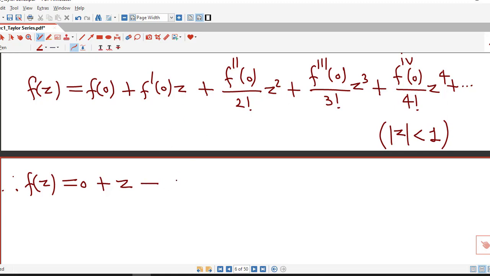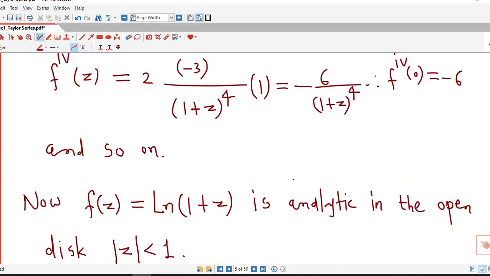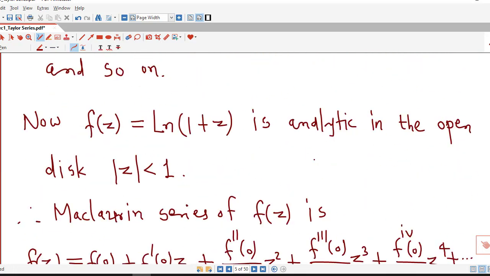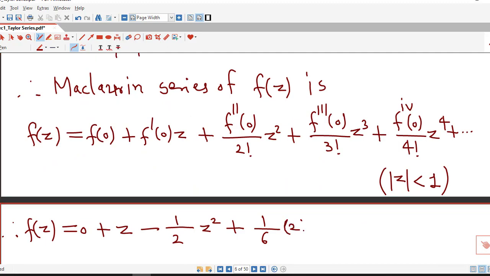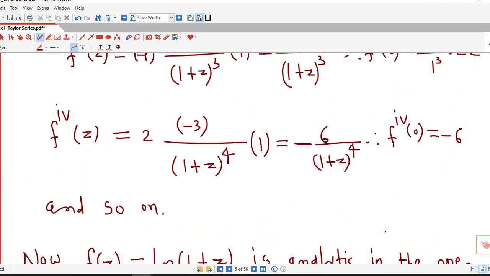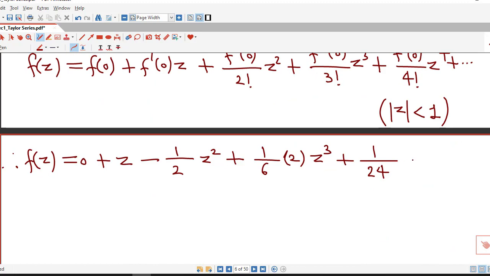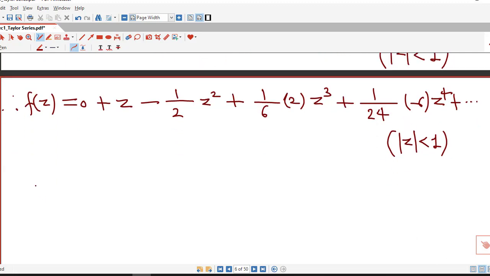The second derivative is minus 1, so we have minus 1 by 2 into z square, plus 1 by 3 factorial, which is 6, and the third derivative at 0 is 2, into z cube, plus 1 by 4 factorial, which is 4 into 3, that is 12 into 2, 24. And what is the fourth derivative at 0? It is minus 6. So minus 6 into z raised to 4 and so on, and all this is valid in the open disk with center 0 and radius 1.